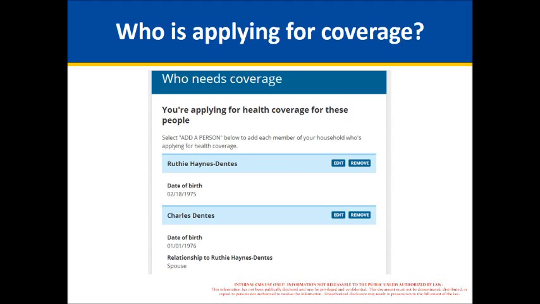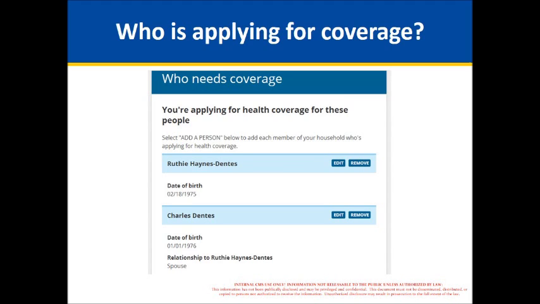So it shows you the name of the person and the date of birth, and you can add people. It'll pre-populate the name of the household contact if they said that they were the person applying for coverage as well as other people. Otherwise, it'll just ask you to add people. And so you would add the person's name and their date of birth in here and the relationship to the household contact.